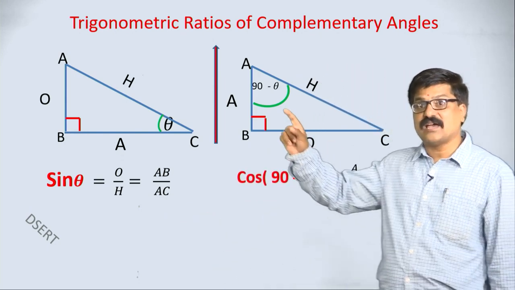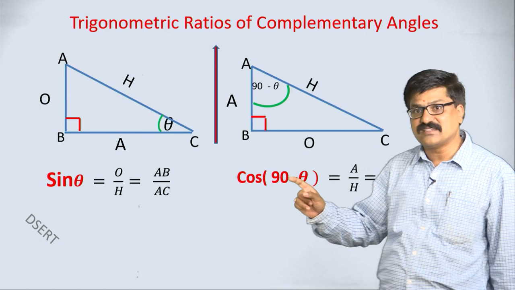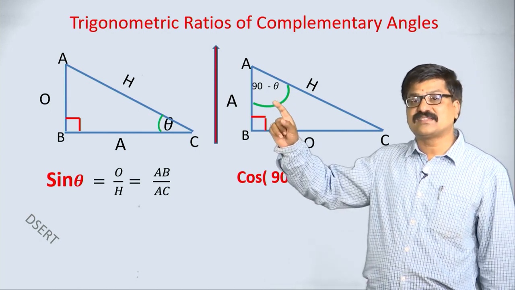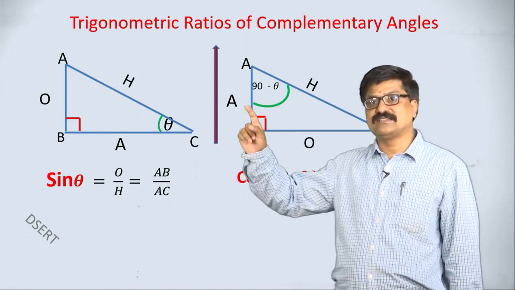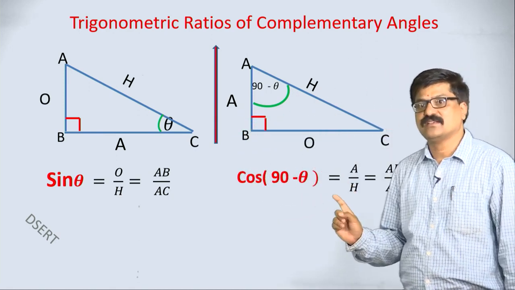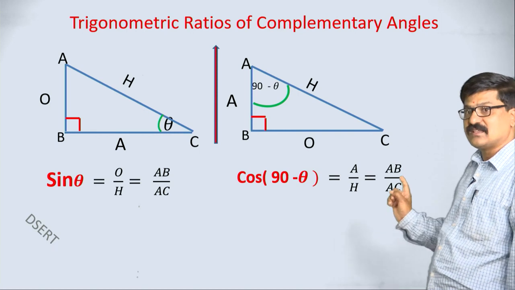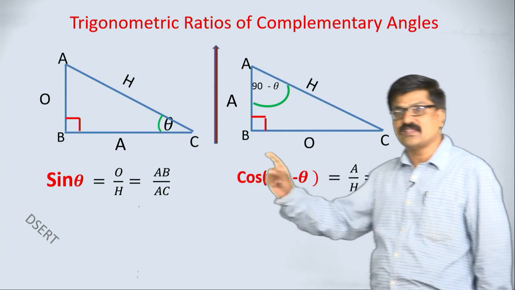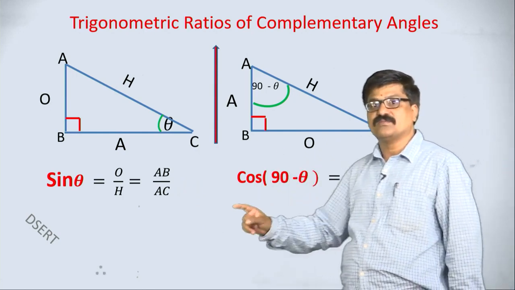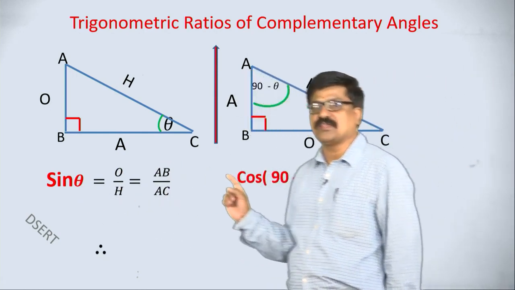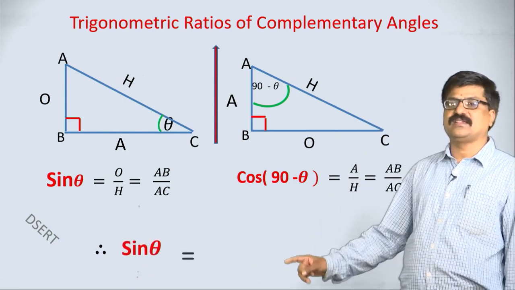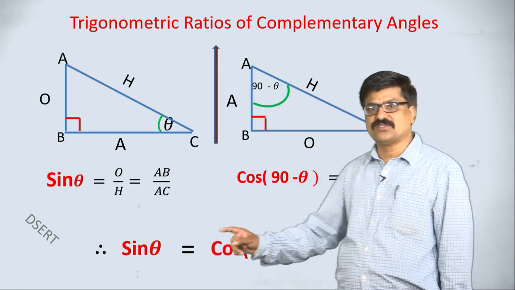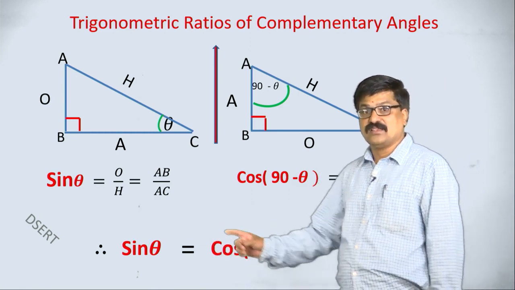For this I am taking cos 90 minus theta. What is cos 90 minus theta? That is adjacent side by hypotenuse, that is AB by AC. See the ratio here, AB by AC, it is also AB by AC. Both are the same, that is sin theta is equal to cos 90 minus theta.